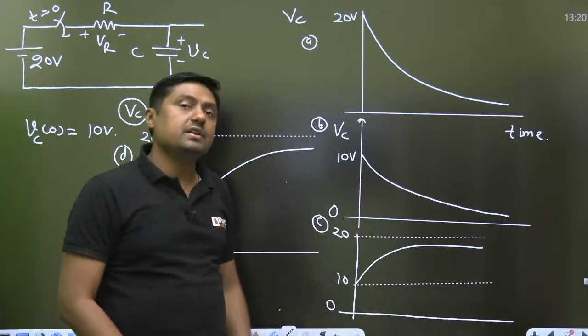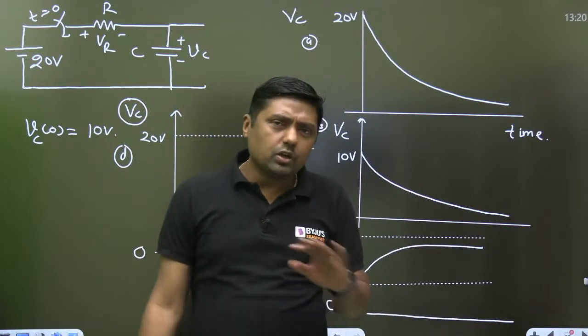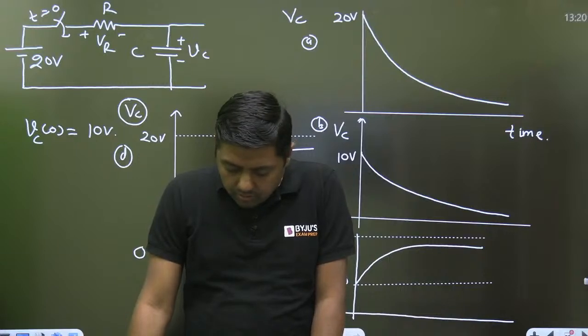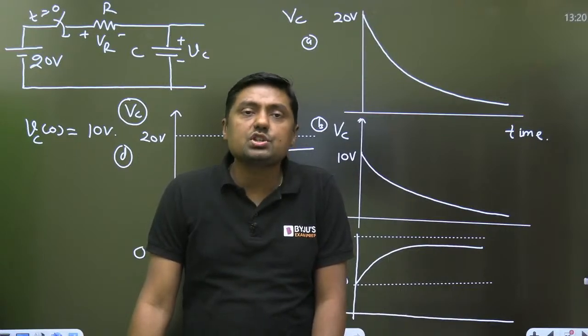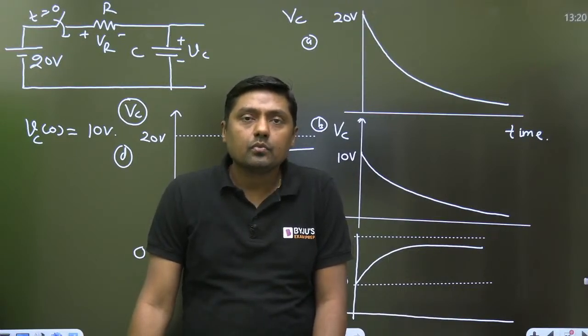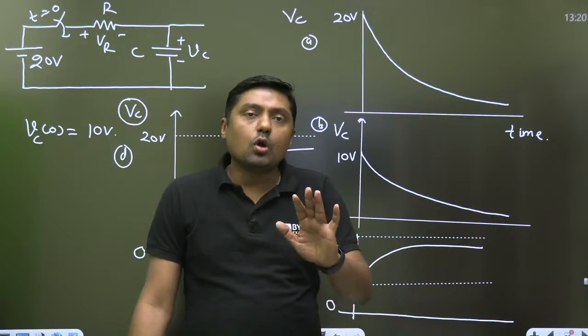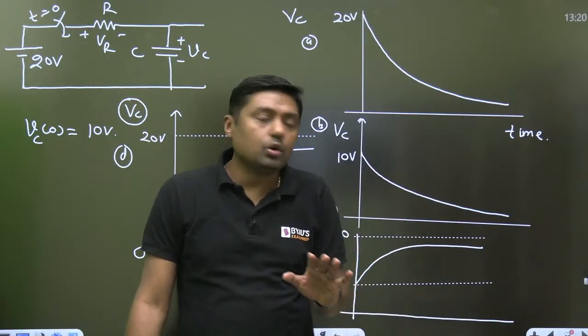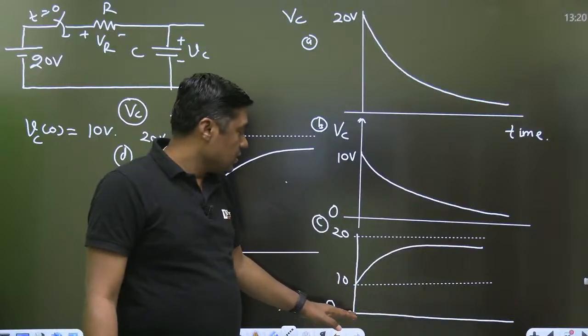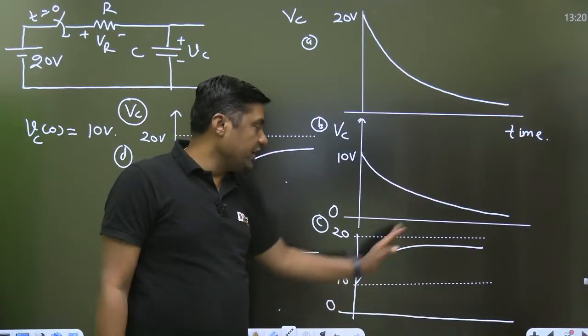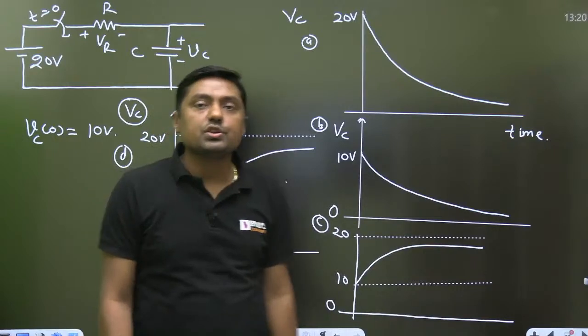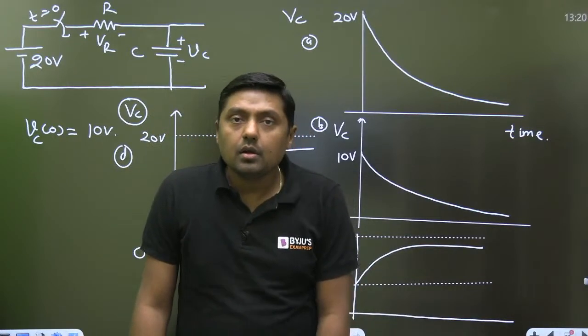Tell me, will it cross the 0 line? Everyone, tell me. No, it is not going to cross the 0 line because the 0 line is here, and it goes from 10 to 20 volt. It will never cross the 0 line.